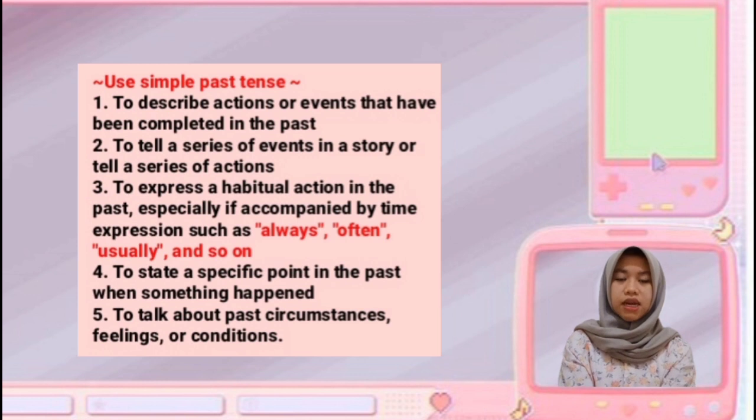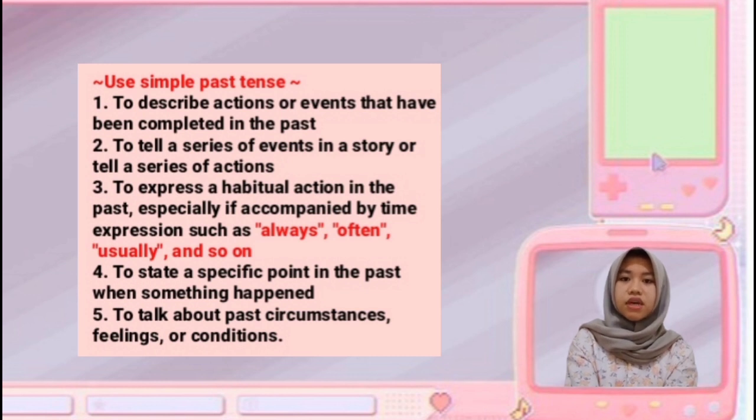Use of simple past tense. Number 1. To describe an action or event that has been completed in the past. Number 2. To tell a series of events in a story or tell a series of actions. Number 3. To express a habitual action in the past, especially if accompanied by time expressions such as always, often, usually, and soon. Number 4. To set a specific point in the past when something happened.